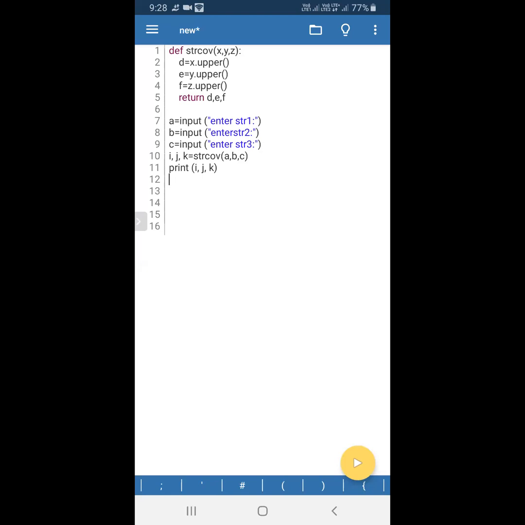Why? Because the function is returning three values and here only one variable, that's why it will receive in the form of tuple. But in the present program, you can see the 10th line, three variables are declared in order to receive the values returned by the function. So the data type of d, e, f is string. The d value will be assigned to i, e value will be received by j, and the f value will be received by k. So what is the data type of i and j and k? Same, string only. Okay. Do you understand this concept or not?